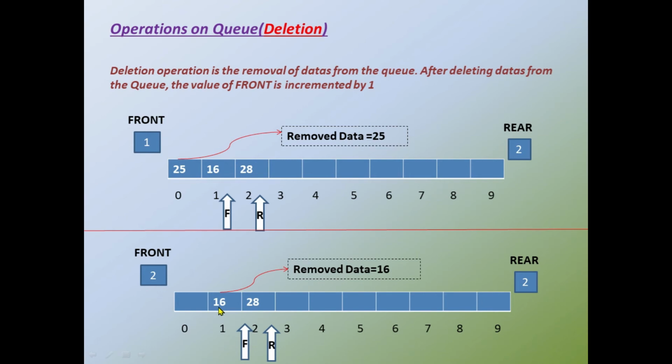Next, if I want to remove the data, I am going to remove the data 16. The 16 is removed, and after removing 16, the front pointer is incremented by 1. So now after the 16 is removed, the front pointer points to the index value 2. Clear? So now the front and rear are at the same index value 2.